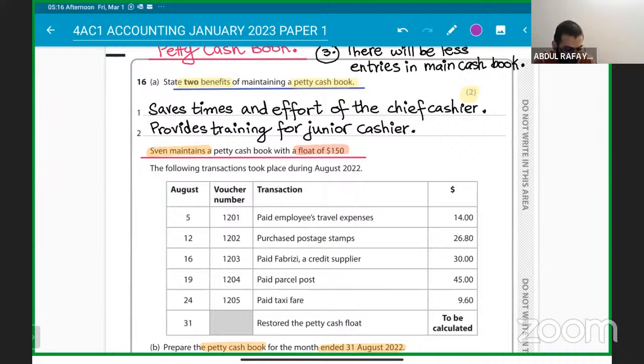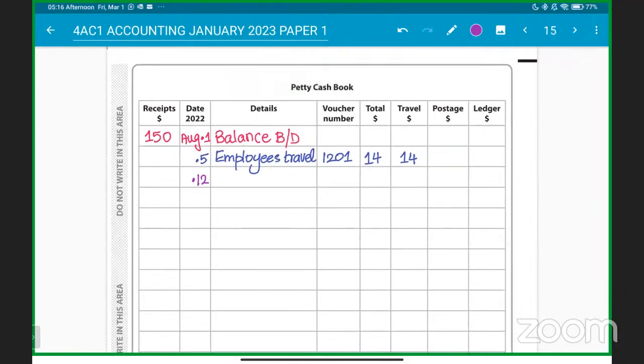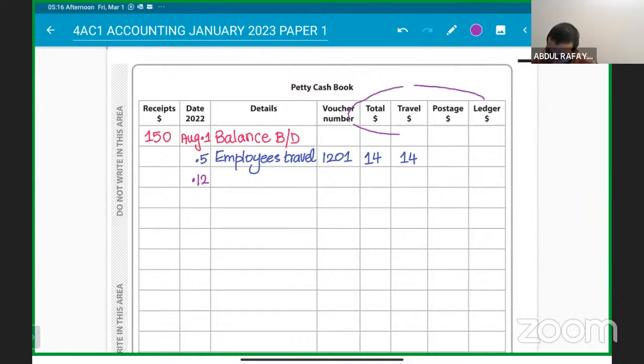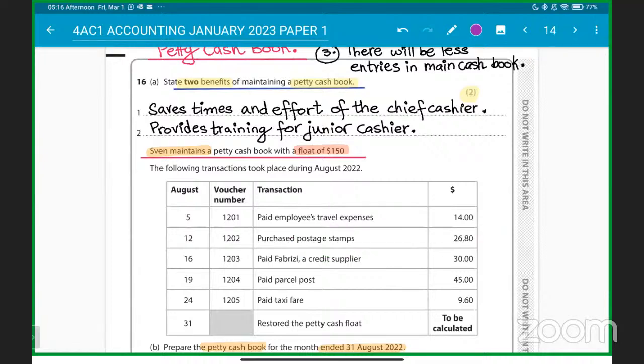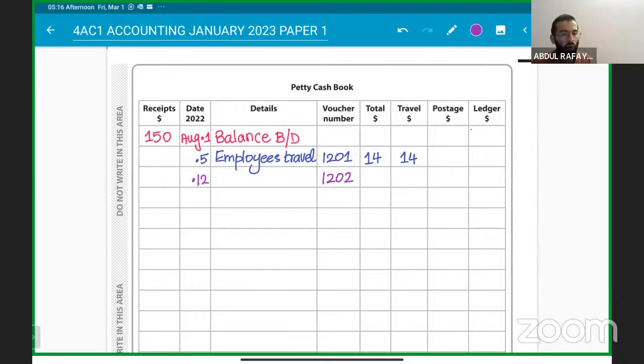Getting it clear? So what's the opposite of receipt? Payments. These are the payments, such as travel and postage. You are making the payments for these. Okay, the opposite of receipts will be payments. Payments are not in the form of a document. It's just that you have made the payment.